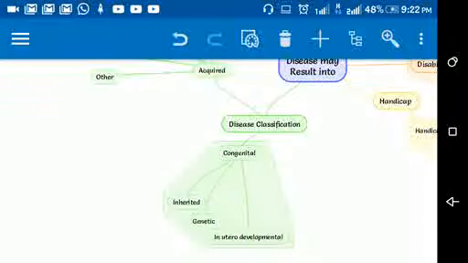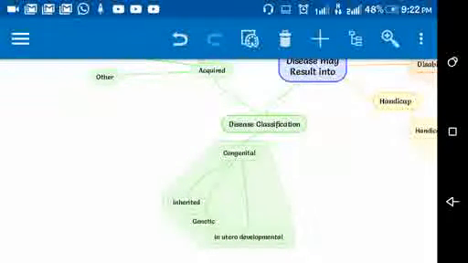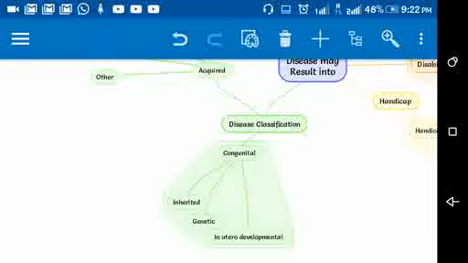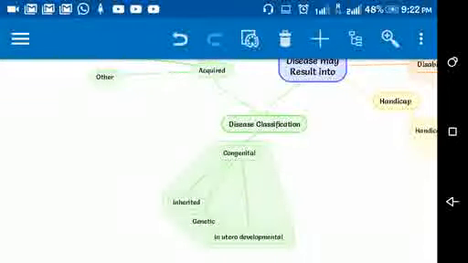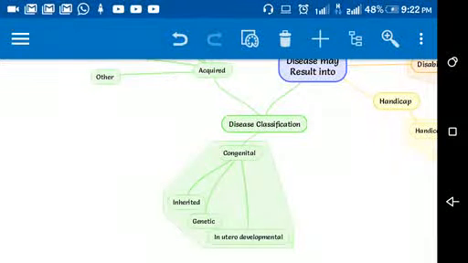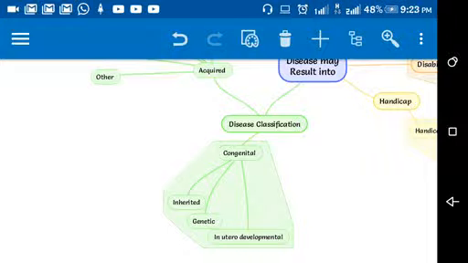Congenital diseases are of three types. Congenital diseases are those diseases which are present at the time of birth. So these are of three types: inherited diseases, genetic diseases, and in utero developmental diseases. Inherited, which we inherit from our parents. Genetic is either inherited from parents or some genetic abnormality happens when we are in the womb of our mother.